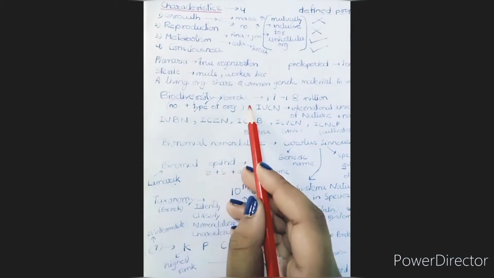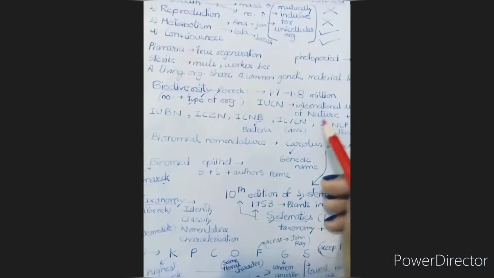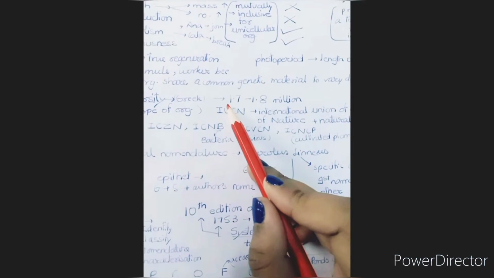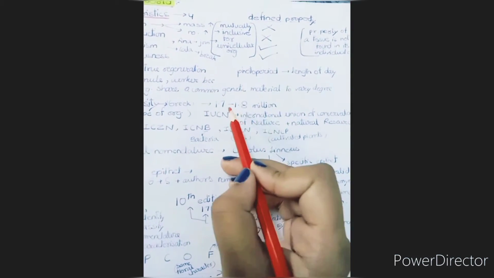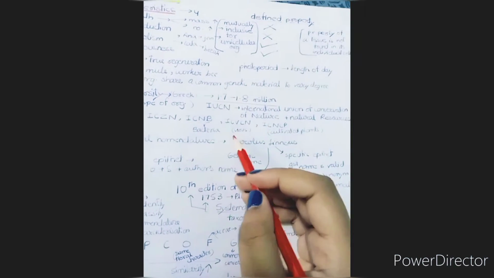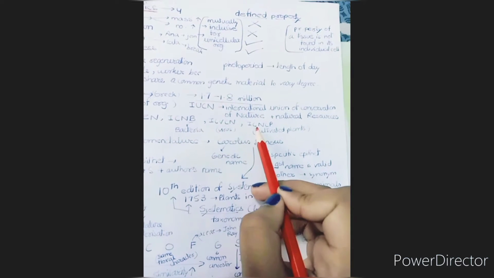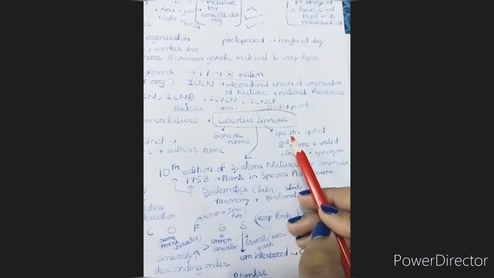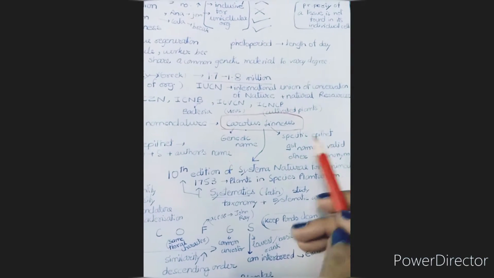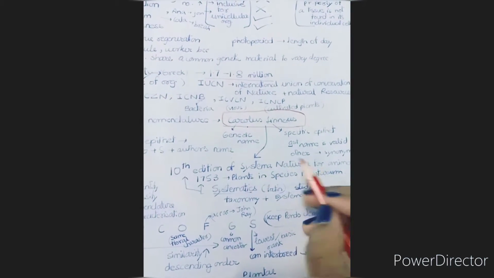It's a Greek word, right? It means the number and type of organisms found on Earth. And biodiversity mentioned in the NCERT is 1.7 to 1.8 million. Okay, it's an important point asked in NEET. The full form of IUCN is International Union for Conservation of Nature and Natural Resources. Its generic name, that is the genus name, and next is specific epithet, which is the species. This is the way of writing scientific names. First we write the genus name and then the species name, right? It's very important.